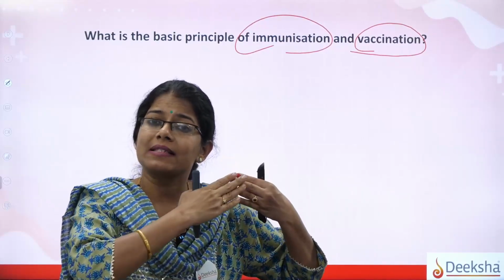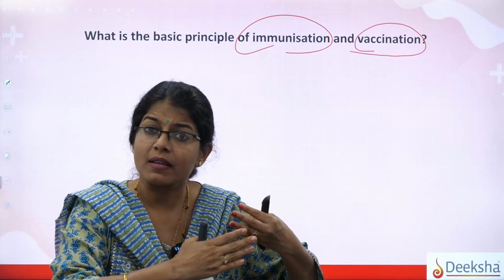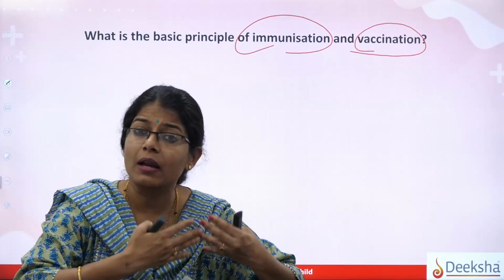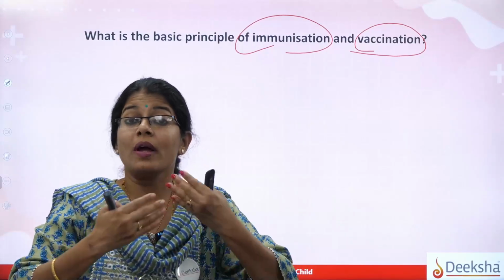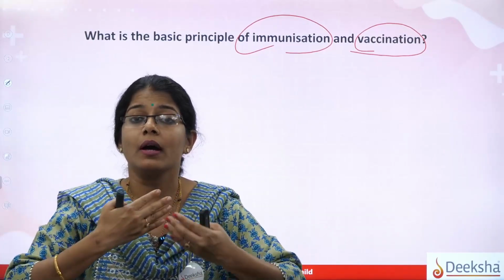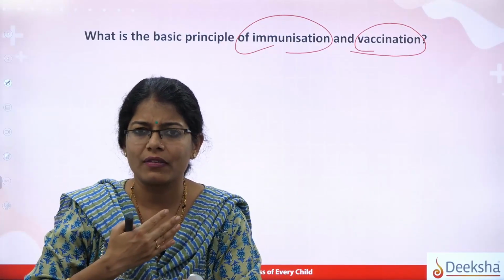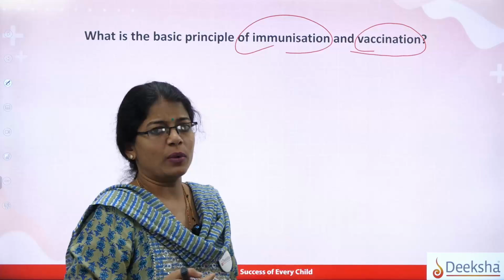So the whole cascade of the mechanism will take place. In turn, specific antibodies are trained to be formed towards that vaccine. So when that entire process, the response the body shows back to the vaccine, takes place, it will be called what? Immunization, right?